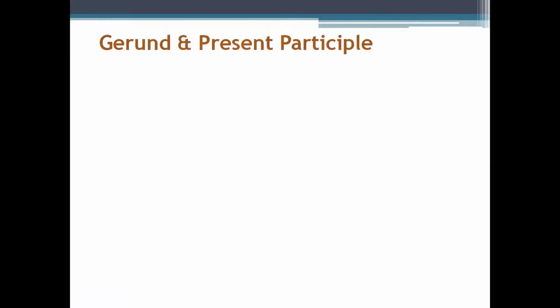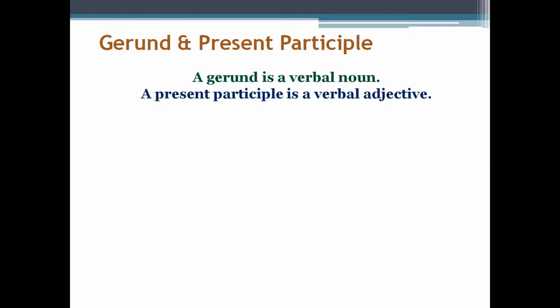Now, at times we get confused between gerunds and present participle. So, just to make you clear about it, a gerund is actually a verbal noun, whereas a present participle is a verbal adjective. Verbal adjective means a present participle is a verb which acts like an adjective. But why do we get confused over here? Because gerund is also an ing form of verb, and in present participle also we use ing form of verb. But here again I am repeating that in a participle we use the ing form of verb as an adjective, but in a gerund we use this ing form of verb as a noun.